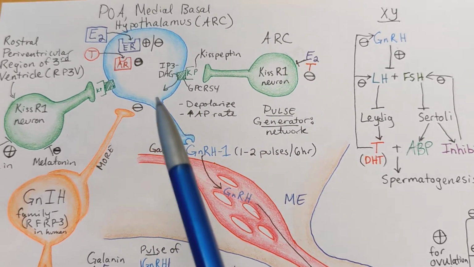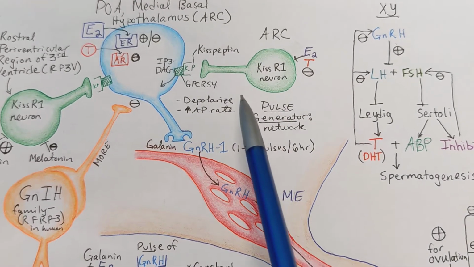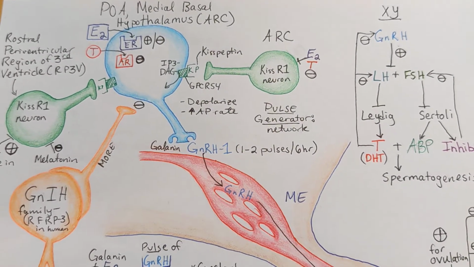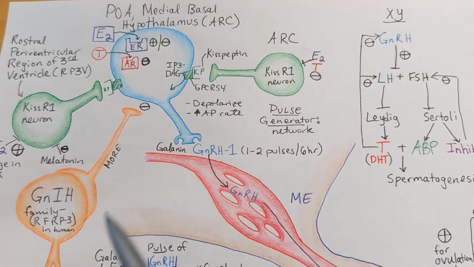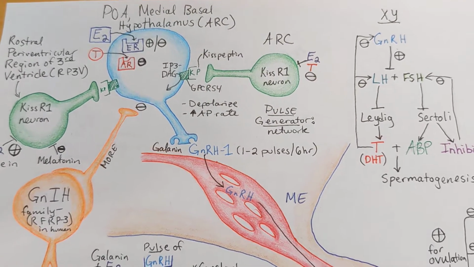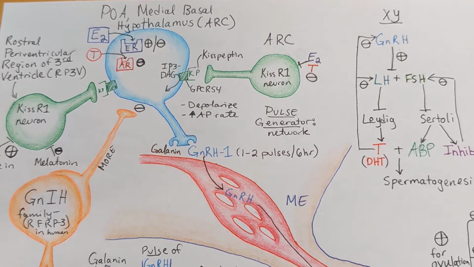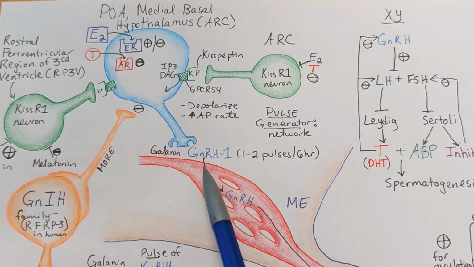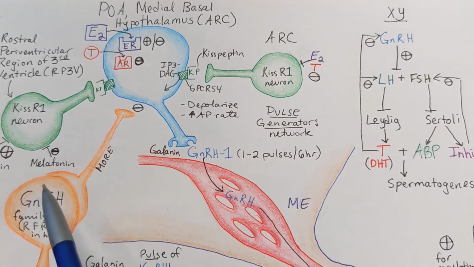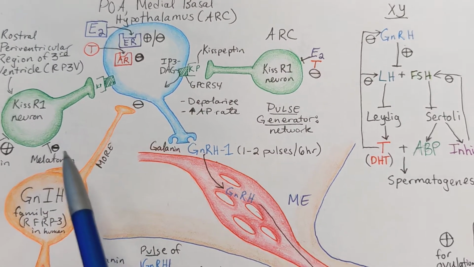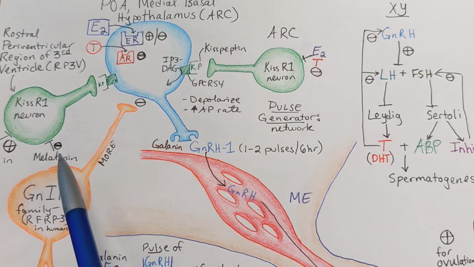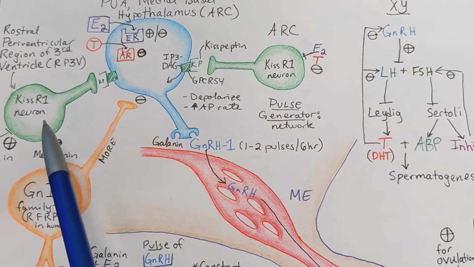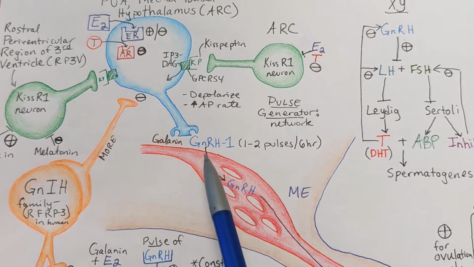Now, this can be increased in the time leading up to puberty. And one of the things that has been shown to impact how much kisspeptin is released, and therefore how much GnRH is released, is actually melatonin. So melatonin has been shown to have a negative impact on kisspeptin and therefore on GnRH.